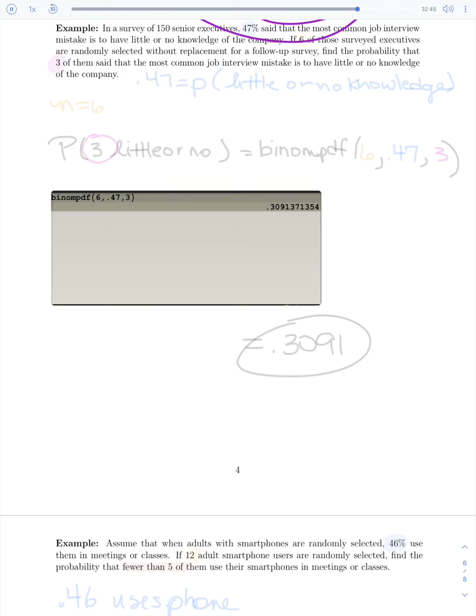The next one says, in a survey of 150 senior executives, so we have 150 senior executives. Here's our first probability that matters. 47% said that the most common job interview mistake is to have little or no knowledge of the company. So success is, in these, having little or no knowledge of the company. So that's our 47%, our P, our probability of success.